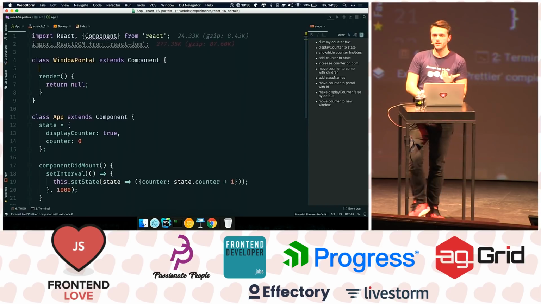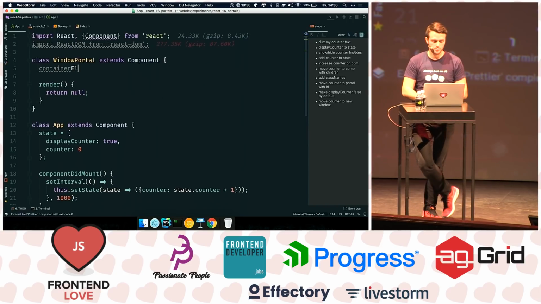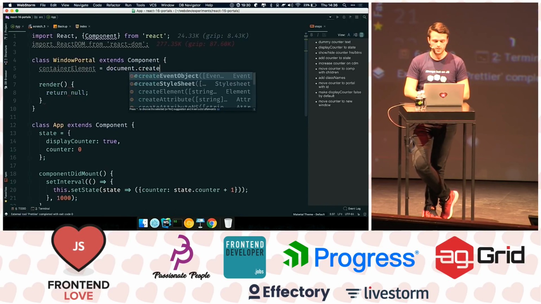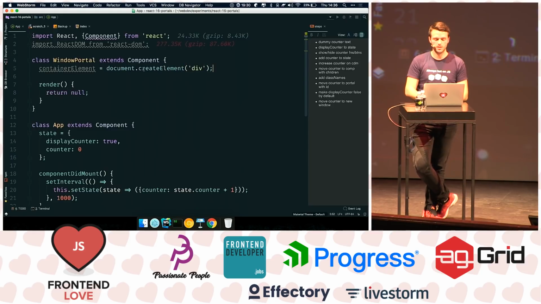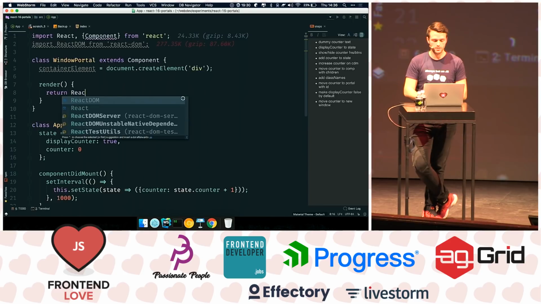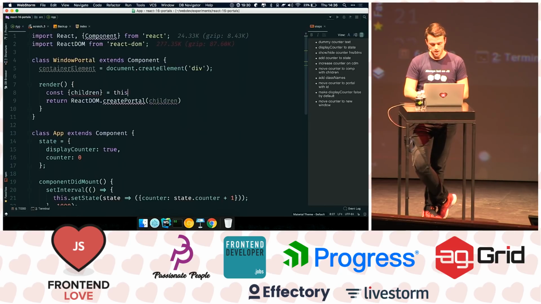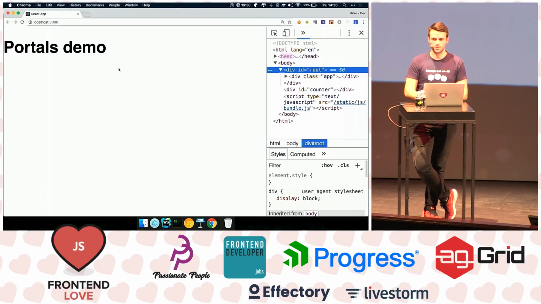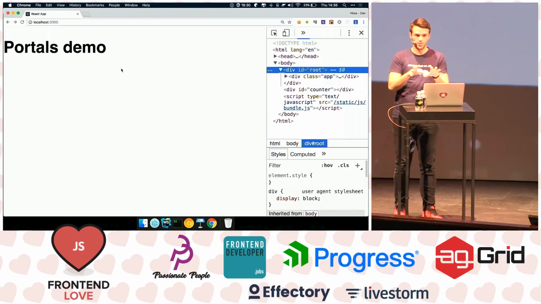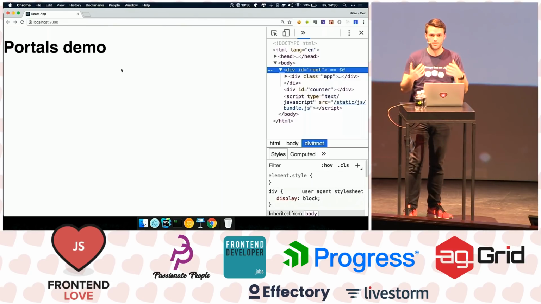What I need is first I need an element, right? So I need to say container element equals document.createElement, and we're going to create a div. But I'm putting this on the class. I'm still not rendering it anywhere. So here I'm going to return ReactDOM.createPortal. And inside of it, I'm going to put the children, which I'm going to grab from the props. And I'm going to put them into this.containerElement. Nothing works, right? Because I don't put that div. So the portal works, it's going to put it in a div, but that div is not appended anywhere.